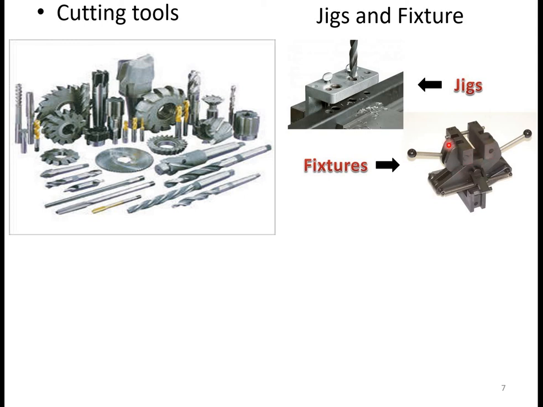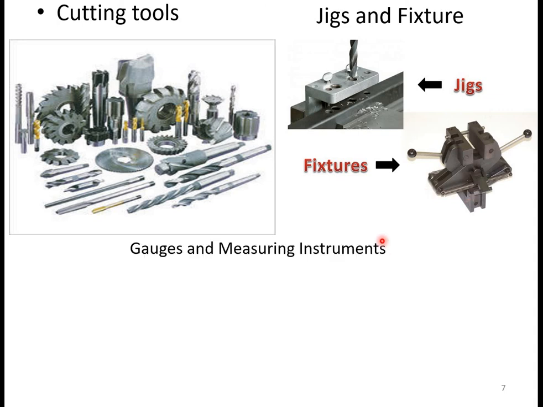So we can say that is one of the types of tooling, and this fixture is required so that the machining can be done accurately by using these jigs and fixtures. And so this is again one of the types of tooling.